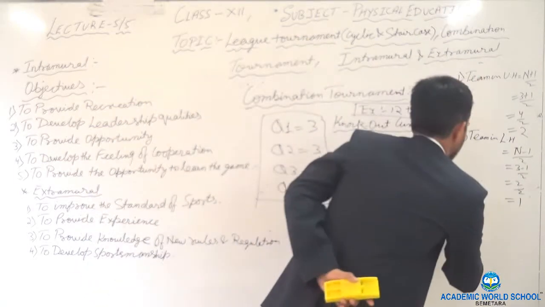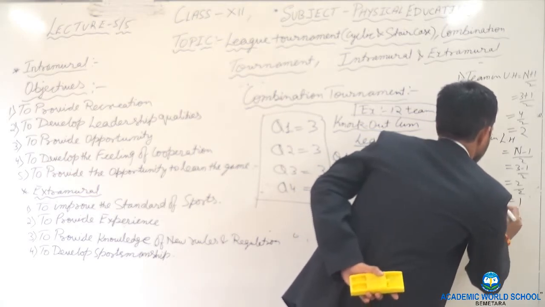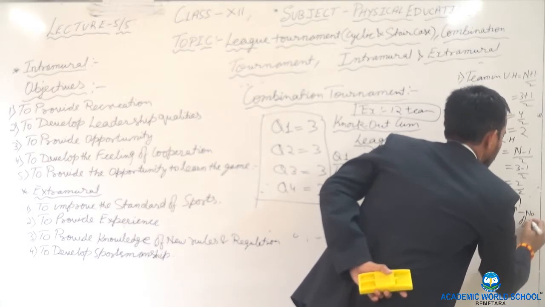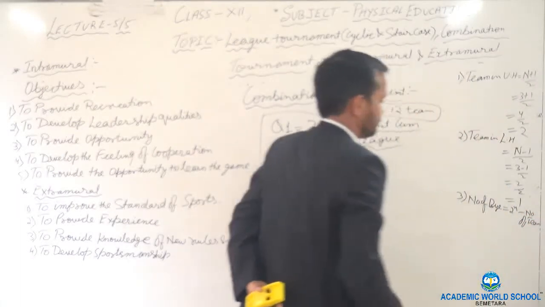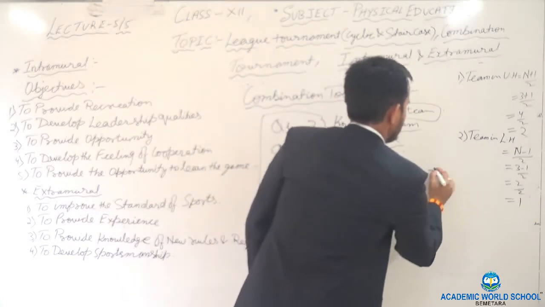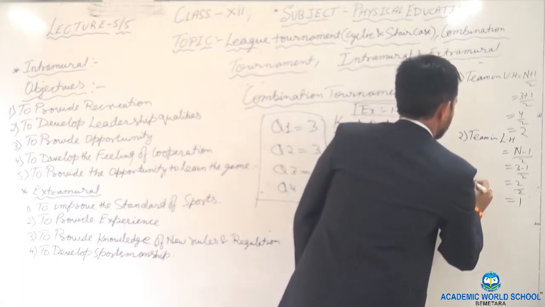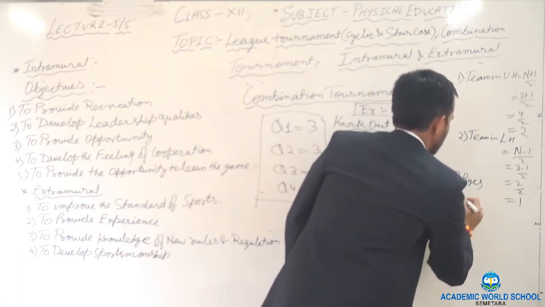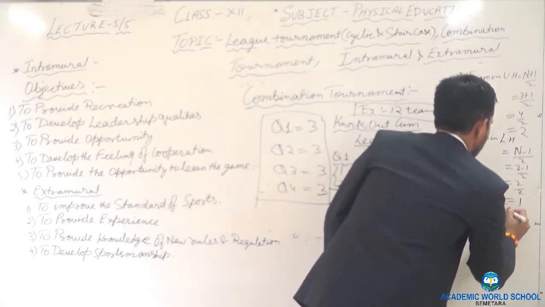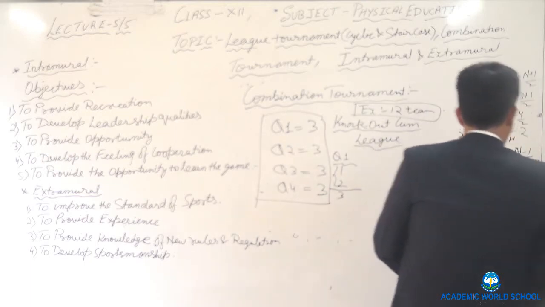Third one, number of byes. Number of byes is equal to 2 to the power n minus number of teams.